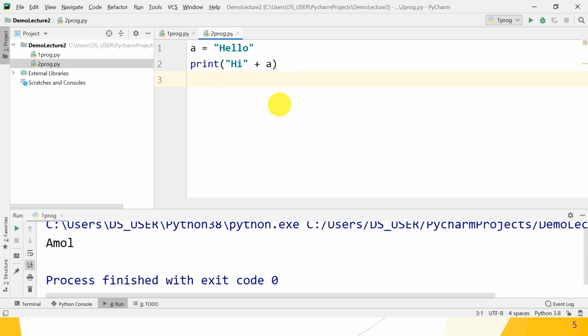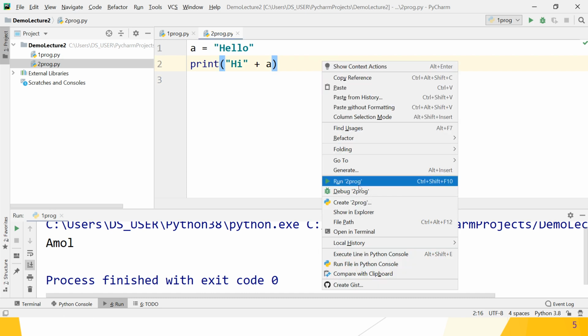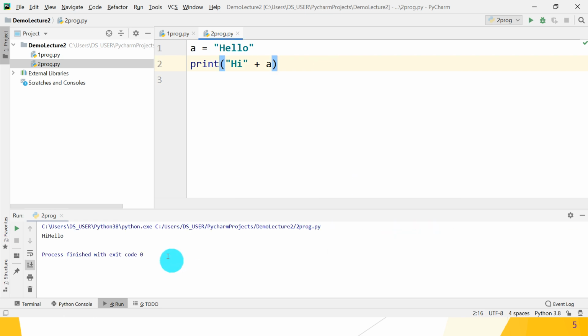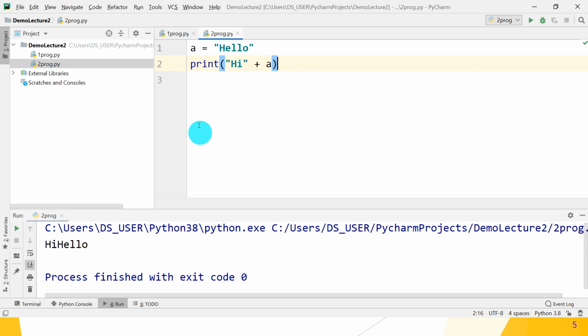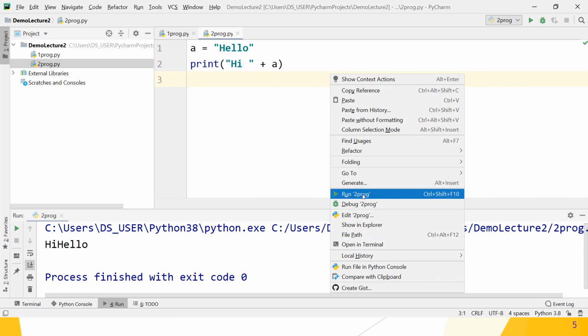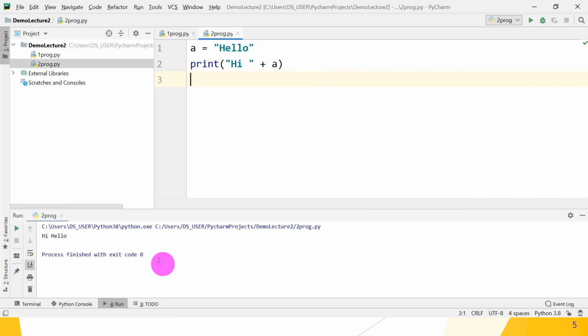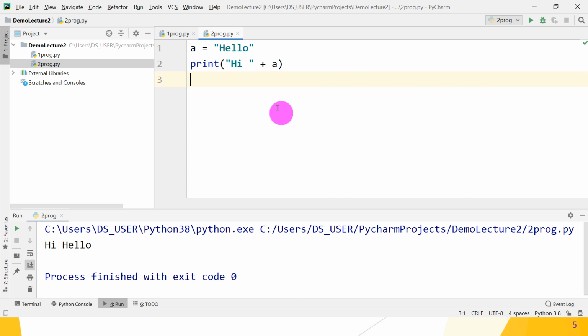Okay, so let's check whether hi plus a works or not. Run it. What is the output? Hi hello. There is no space, because you can give the space in the double quotes. Again run it and check whether it works. Okay, so hi hello, this is the output. This is concatenation of two strings.